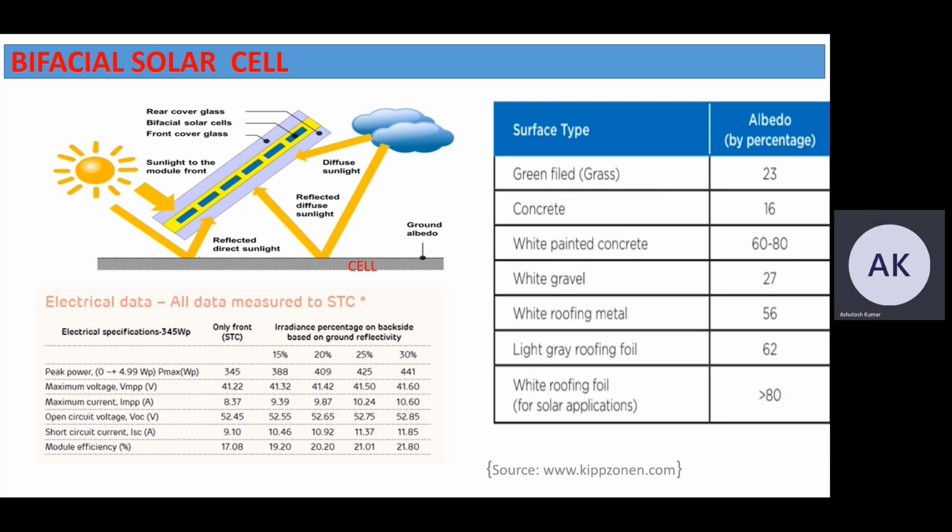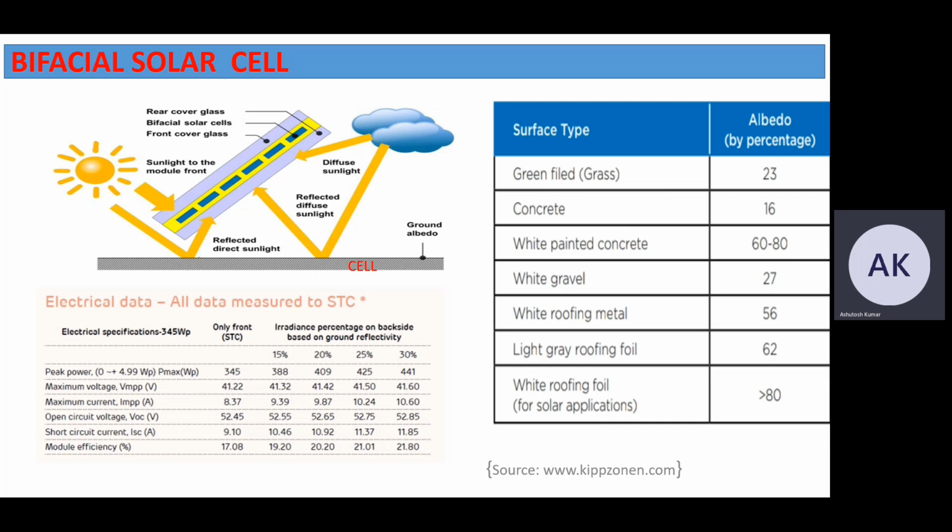But due to reflection, some part from the ground goes to the rear part of the solar cells. So that's why the efficiency of the solar cell increases.